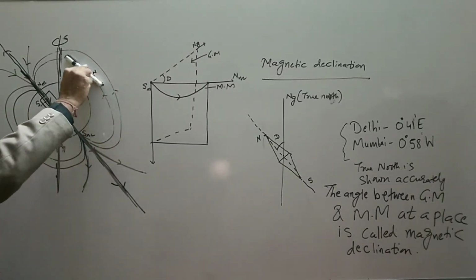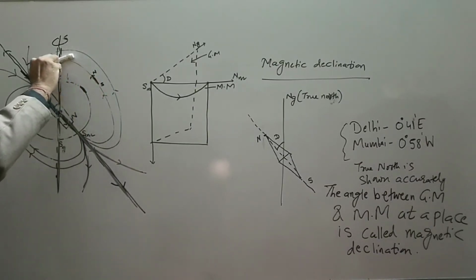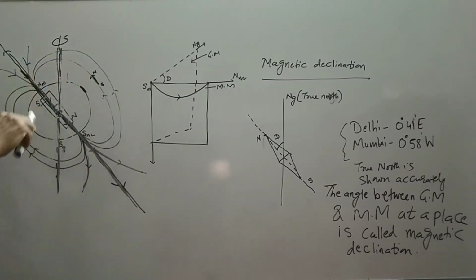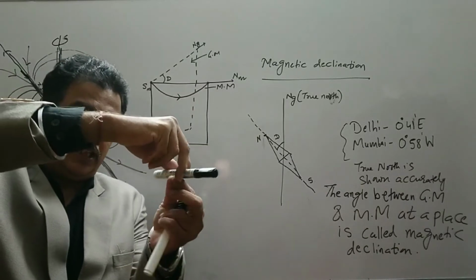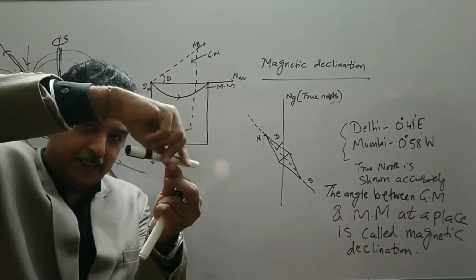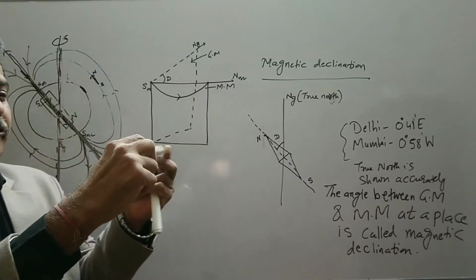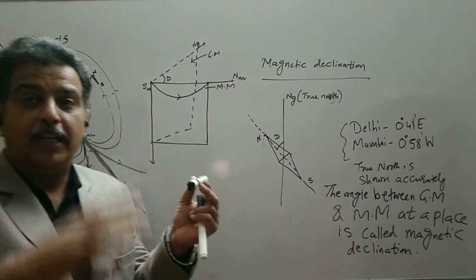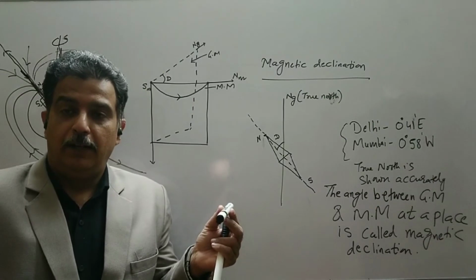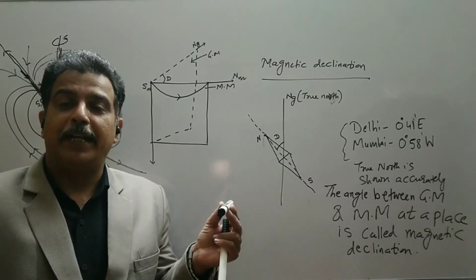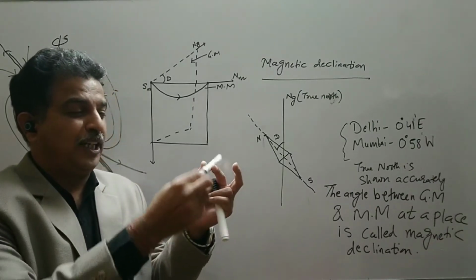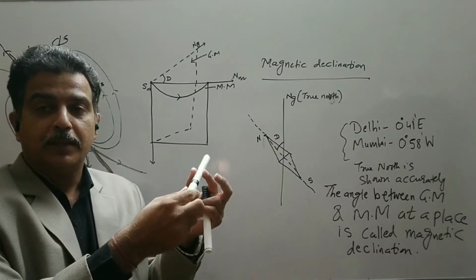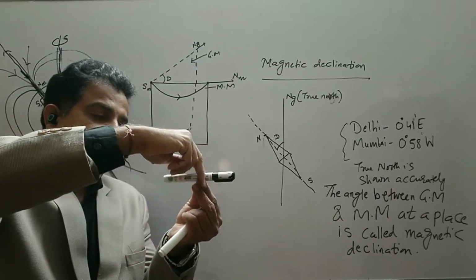It will oscillate in the vertical plane and it should become straight. But our magnetic needles oscillate in a horizontal plane like this, not vertical. So we have the dip needle. A dip needle is a magnetic needle which is capable of oscillating in the vertical plane. Our needles are like this.